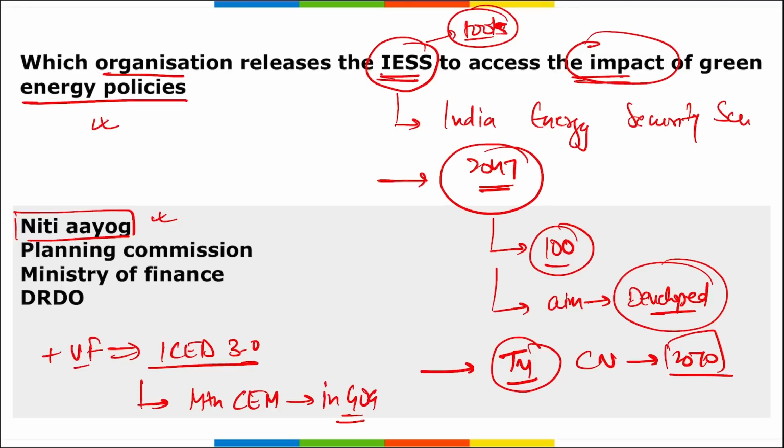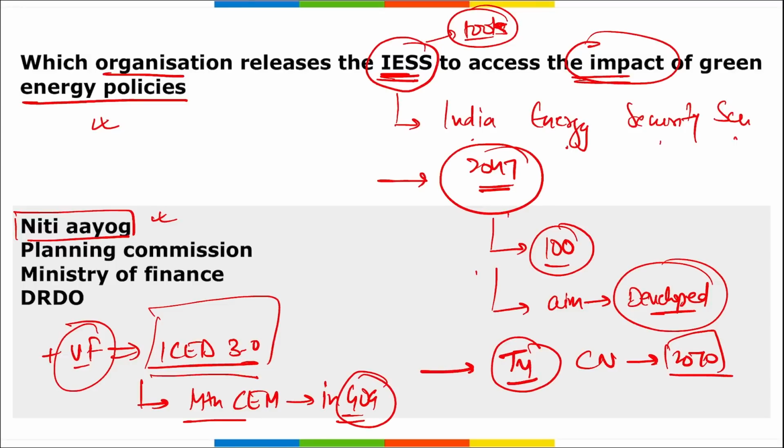Correct? So coming back, two things you need to remember. A tool, IESS 2047, that is India Energy Security Scenarios for 2047, was released. Various tools that will help the government take various steps have been released, and Niti Aayog along with Vasudha Foundation have released ICED 3.0, that is India Climate Energy Dashboard, and this was released during the 14th CEM, that is Clean Energy Ministerial meeting that was held in Goa.